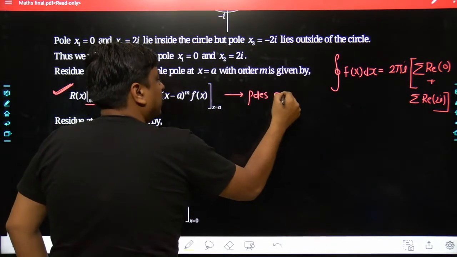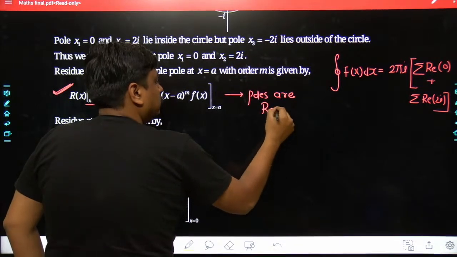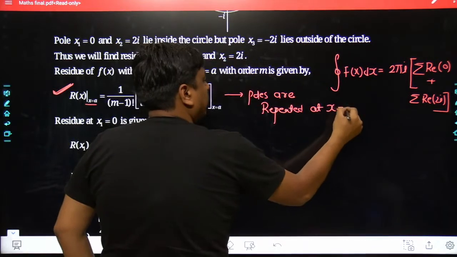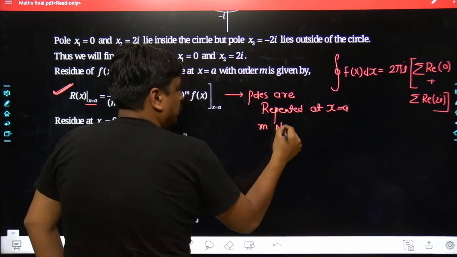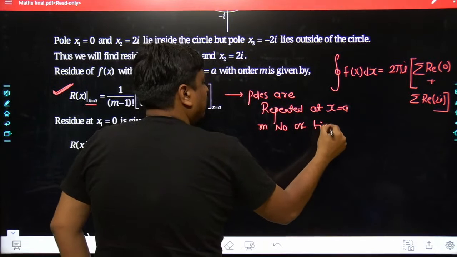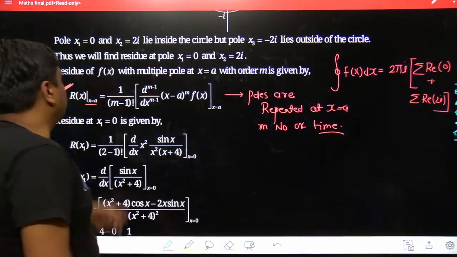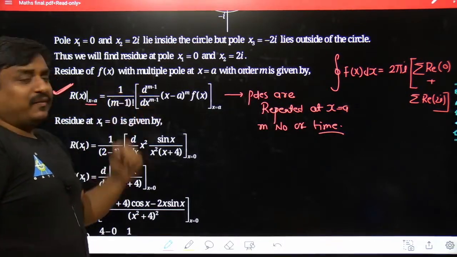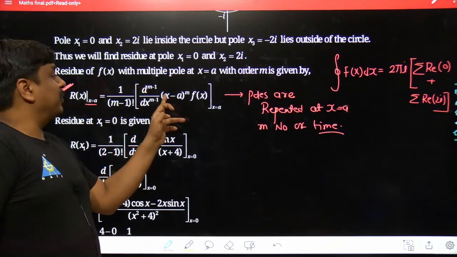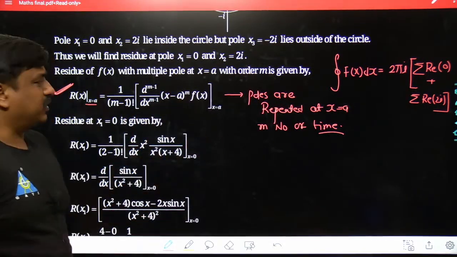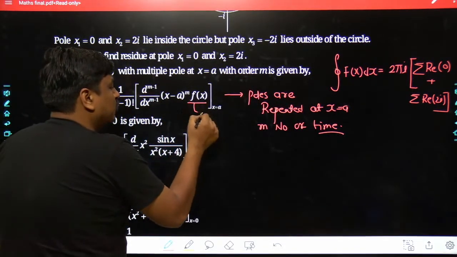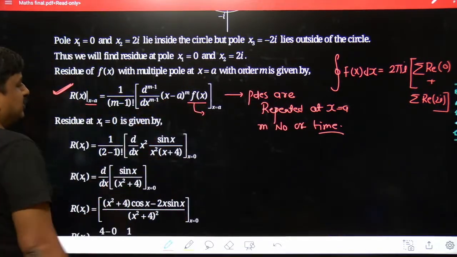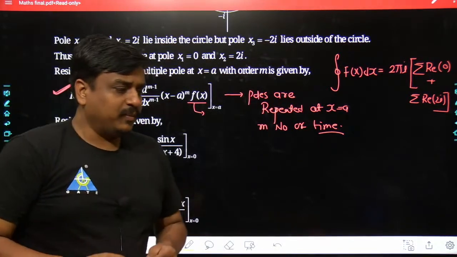Yes. So first, focusing on the residue of the function at x equals a, where the pole is repeated m number of times, may I know what the formula for it was? The formula was 1 divided by (m minus 1) factorial, and inside there would be the (m minus 1)th derivative of (x minus a) to the power of m times f(x). Otherwise, in general, we take this as f(z) and z minus a.